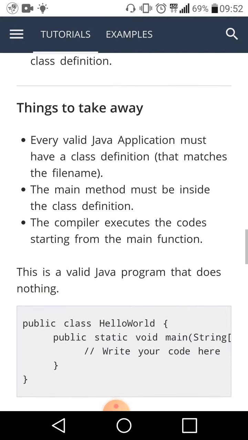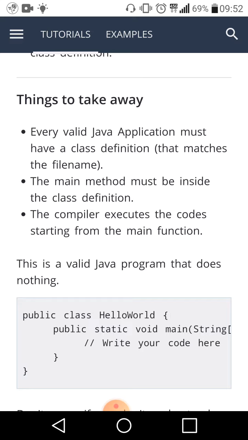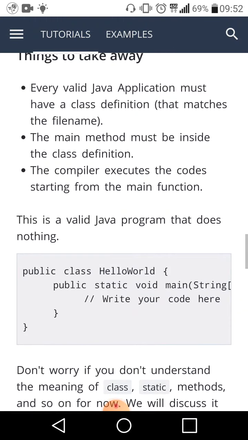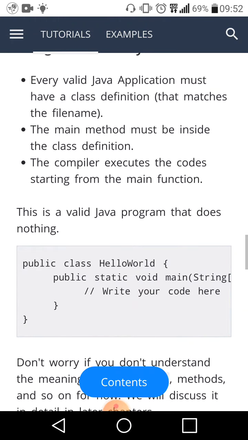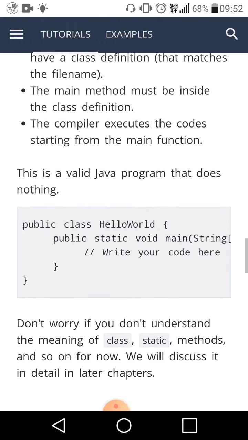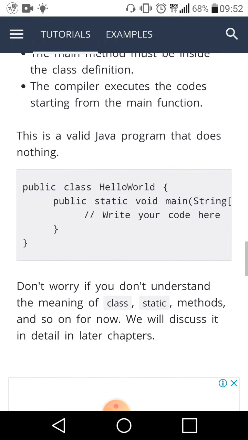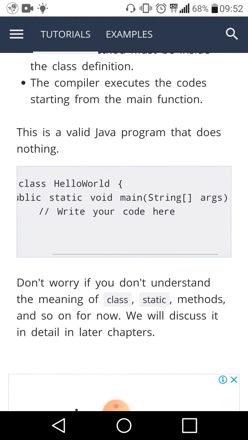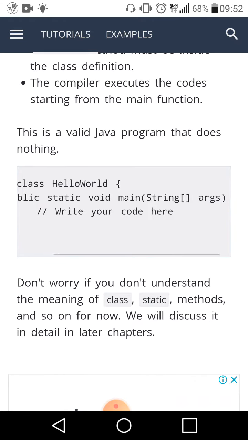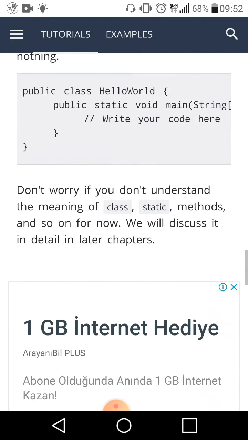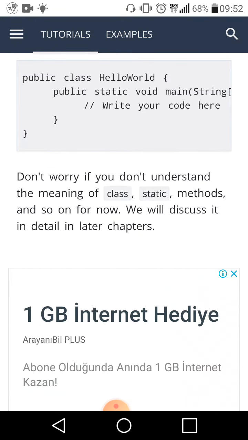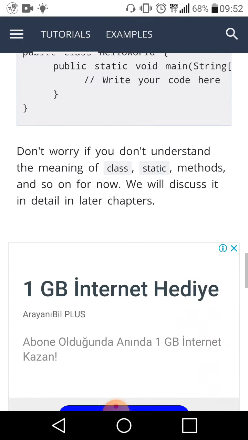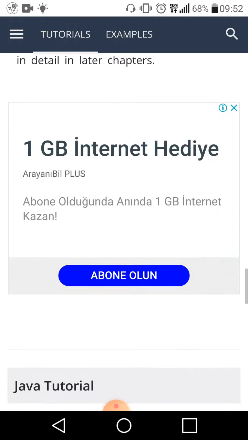Things to take away. Every valid Java application must have a class definition that matches the file name. The main method must be inside the class definition. The compiler executes the code starting from the main function. This is a valid Java program that does nothing: public class HelloWorld, public static void main(String[] args), and a comment saying write your code here. Don't worry if you don't understand the meaning of class, static, methods, and so on for now. We will discuss them in detail in later chapters.